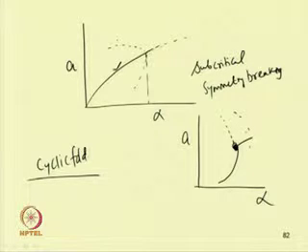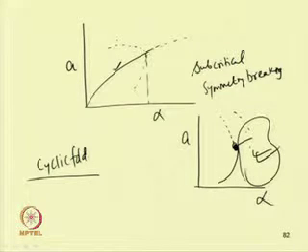In this case also there is a sudden change, so there is no solution after alpha equal to alpha c. So, in this range there is no solution. Before that we have a set of stable and unstable periodic solution for a particular value of control parameter alpha. So, for alpha less than alpha c, we have two solutions, one is stable periodic and the other one is unstable periodic, and after the bifurcation point there exists no periodic solution. So, this is cyclic fold bifurcation.